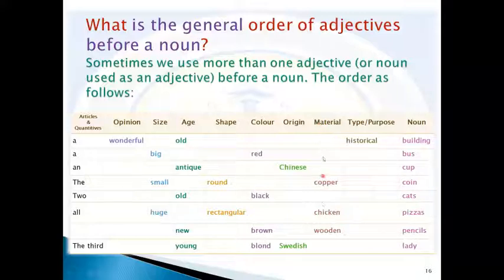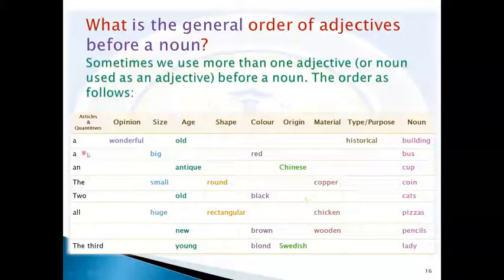Material adjective. Type and purpose, as historical, practical. Think of such type of historical, and such type of type and purpose adjectives. And then you can use the noun, and the noun here is the final part, such as building, bus, cup, coin, cats, pizzas, pencils, and lady.